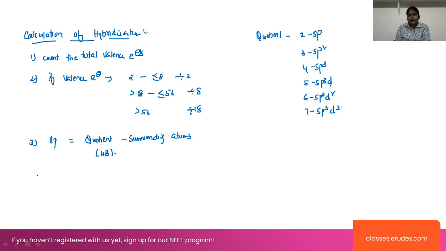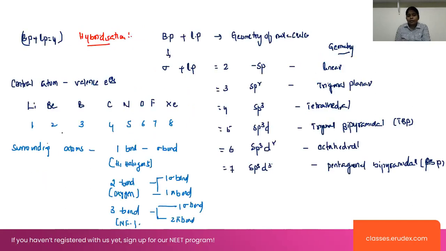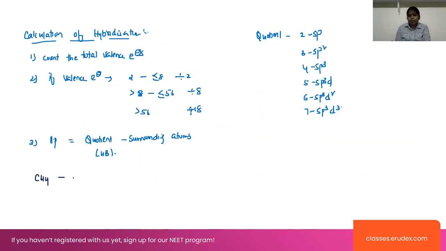First of all, we are taking one simple example here, methane. Look at carbon valence electrons. How many valence electrons are in the carbon? Carbon has 4 valence electrons here, right? Carbon 4, plus hydrogen has only 1 valence electron, and there are 4 atoms, right? So total is equal to 8. 8 can be divided with 2. Then 2 4s are 8, which leaves 0. So this is the quotient part, which indicates sp3 hybridization.